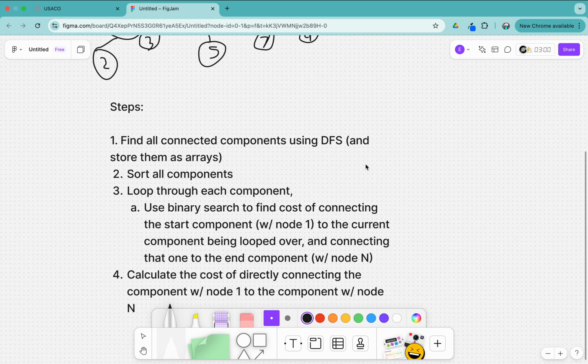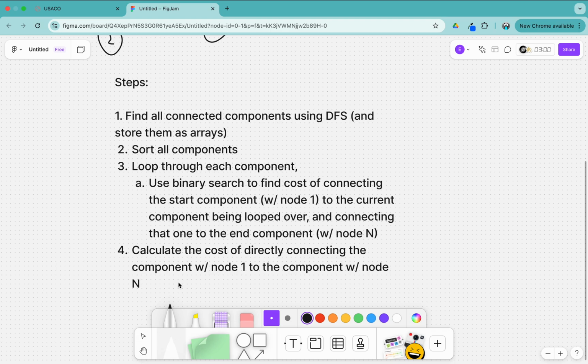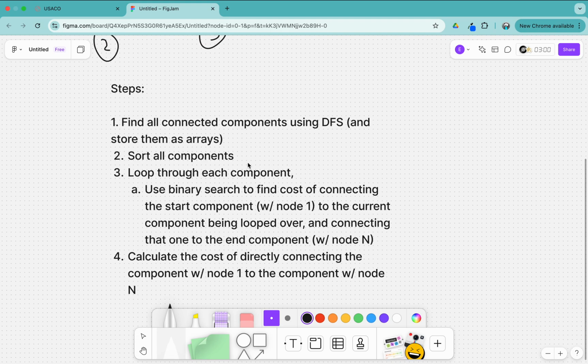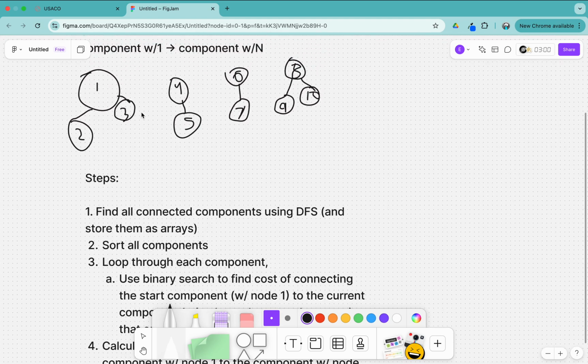So here are our steps in solving the problem. First of all, we want to find all of the connected components using DFS and just store them as arrays. Then we want to sort them all, and loop through each of the components, and use binary search to find the two closest nodes. Say in our loop we are looking at this component. We would use binary search to find the two closest nodes between these two components, and we'd find that they are 3 and 4, and we'd draw a path from 3 to 4.